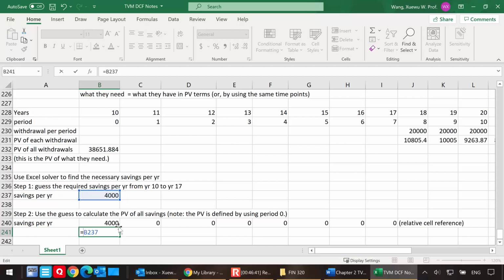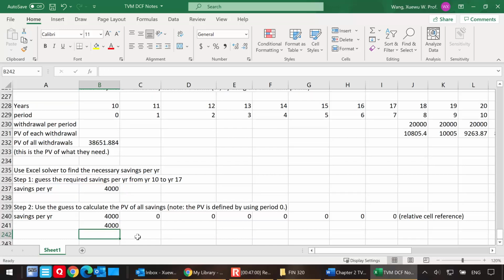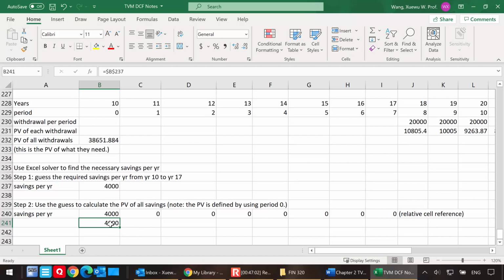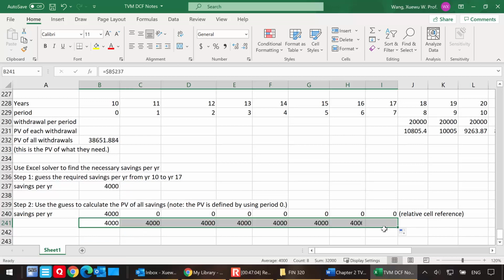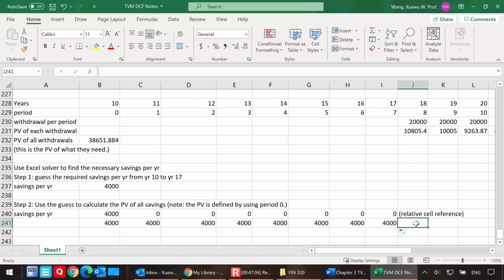In order for me to do that, all I need to do is add $ before the column B and $ before the row 237. These extra $ are like locks. In other words, I'm locking down this cell reference. Of course I'm still getting 4,000, but now when I copy across, I'm getting 4,000 for the other years, and this is known as absolute cell reference. And this is what we need.